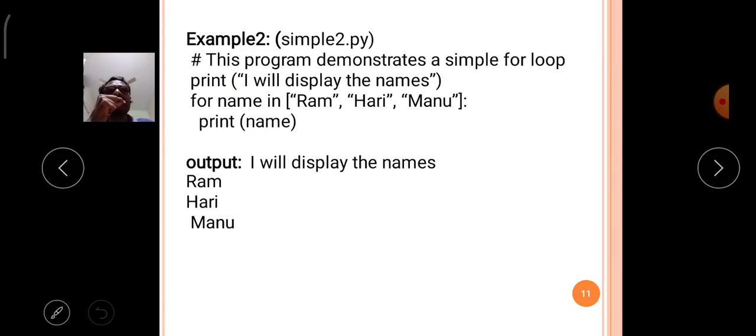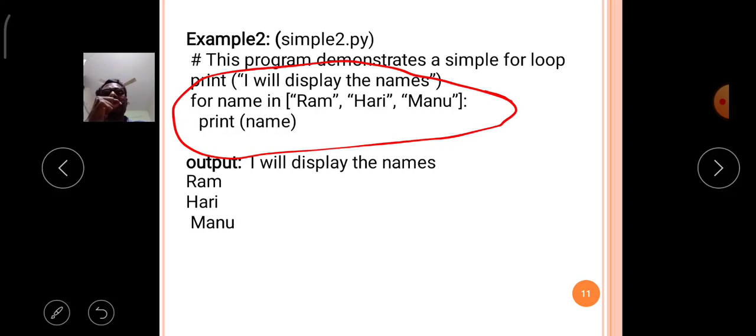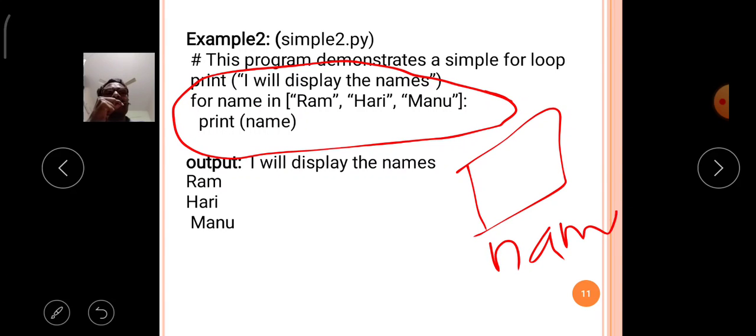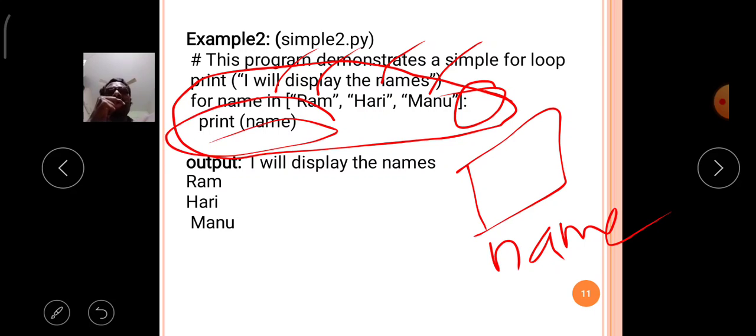This program demonstrates the simple for loop. It will print the names. Here observe the for loop in a somewhat different manner. The for loop variable name is name, and the sequence of values are Ram, Hari and Manu. Here I am using the colon, so the following line, only a single line, belongs to the for loop.